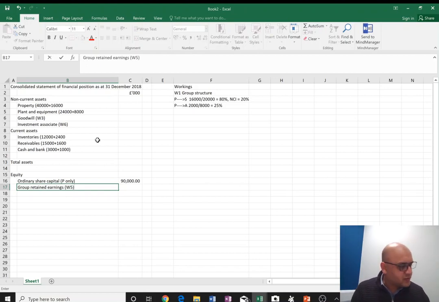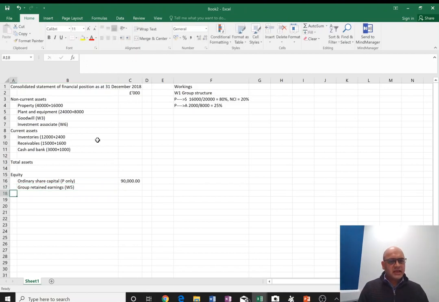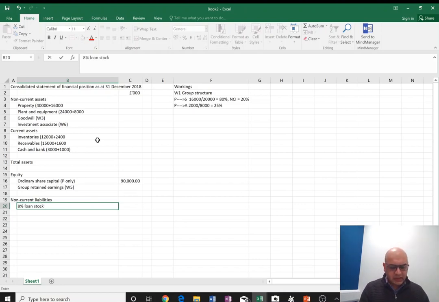In our pro forma, it's going to be working 5, and then we have non-current liabilities. For that we have 8% loan notes or loan stock, which is 30,000 plus 2,400.